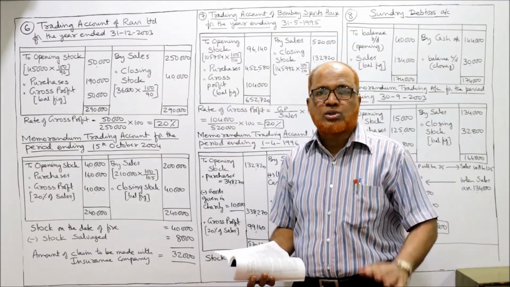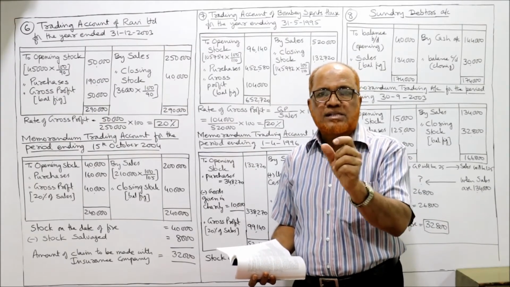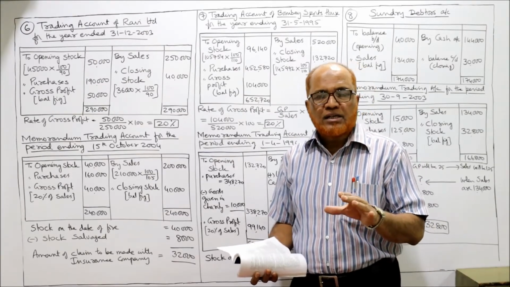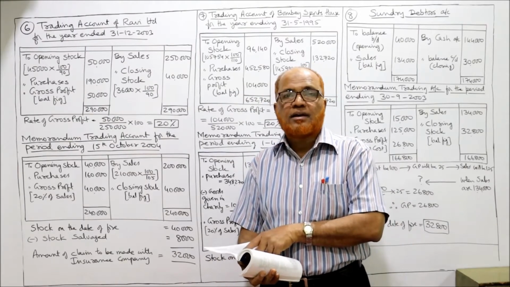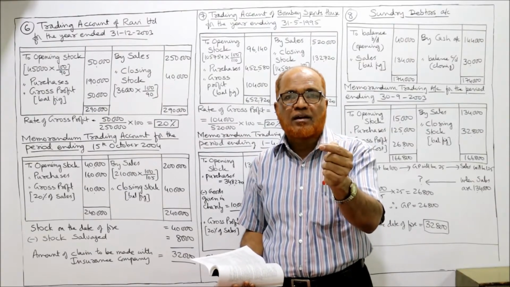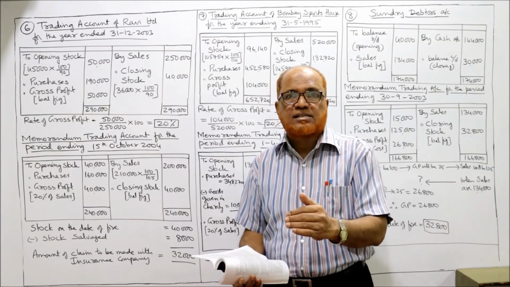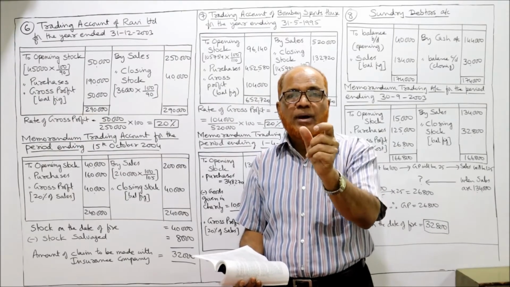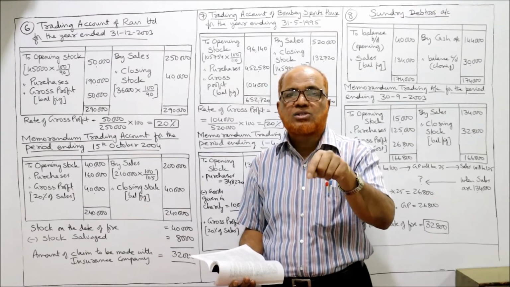Now we have to bring it to cost. To find the GP ratio we need the cost price and sale price should be the same. The cost price and sale price should be the same. That means at cost. So here 10% was reduced, now we will increase it. We have to multiply the stock with a factor 100 by 90, because it was taken 10% less. So we have to increase it. So we will multiply by the factor 100 by 90 to bring the stock at its cost.